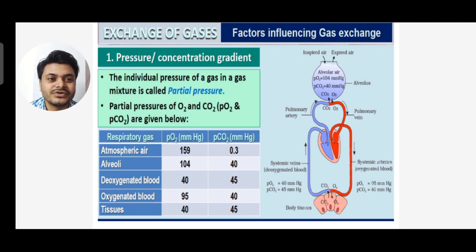You can see partial pressure of oxygen is 40 and carbon dioxide is 45. Previously the oxygen levels were higher, now as they are going inside, the oxygen level is going down and the carbon dioxide level will increase.